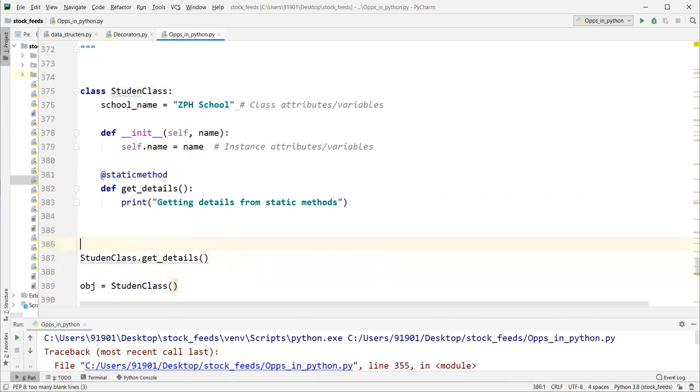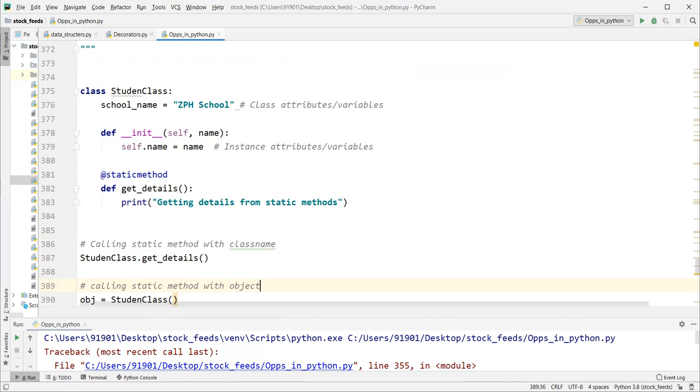Here we are calling the static method with the class name. Here we are calling the static method with the object, or instance.